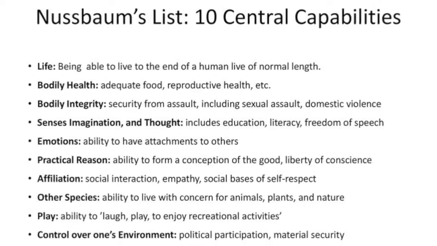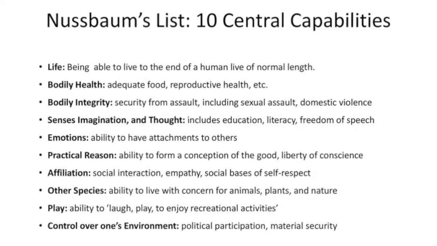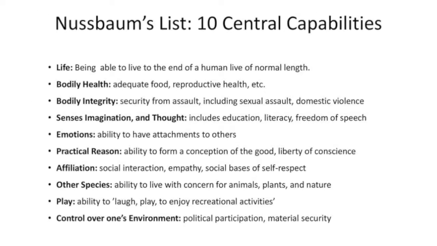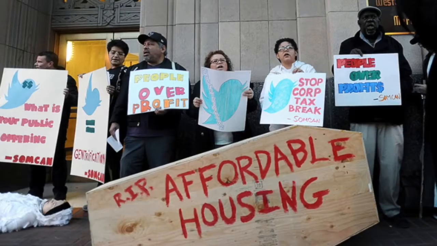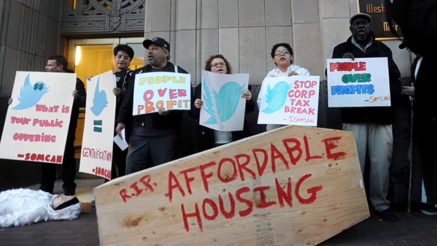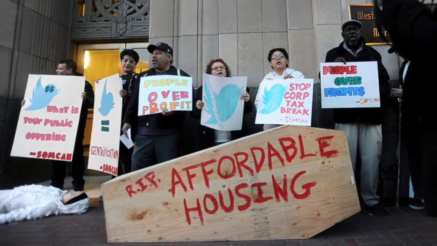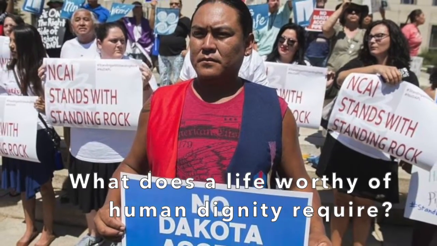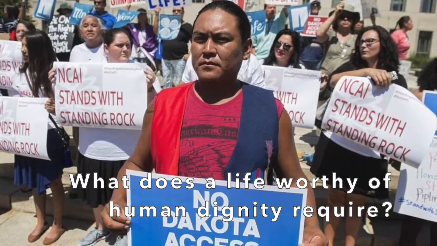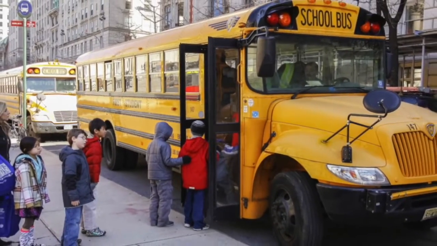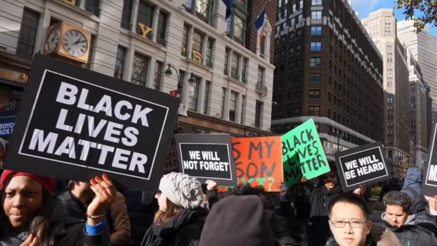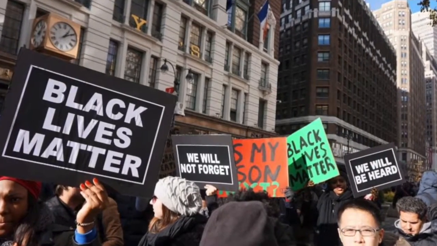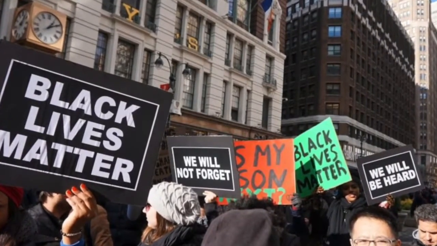Building off of the foundation constructed by Sen, Nussbaum created a list of 10 central capabilities in order to determine what values are fundamental to humans and a high quality of life. According to Nussbaum, this list will help us in answering the question, what does a life worthy of human dignity require? Ranging from control over one's environment and practical reason to affiliation and emotions, Nussbaum has effectively widened the scope of criteria used to determine whether or not people and communities are impoverished.